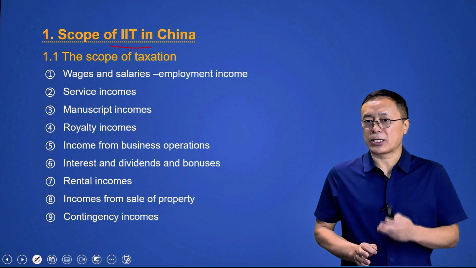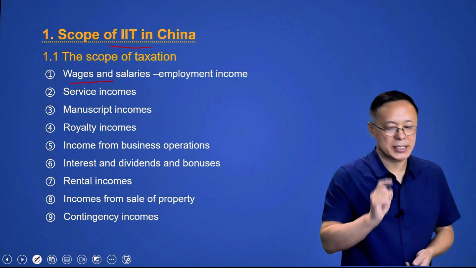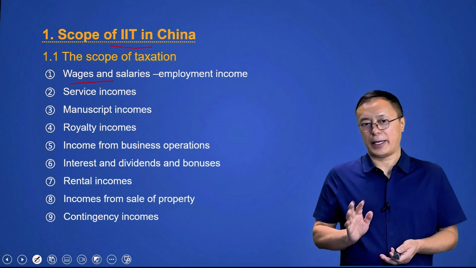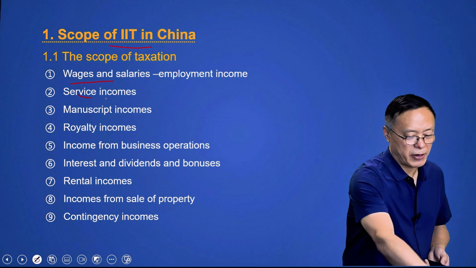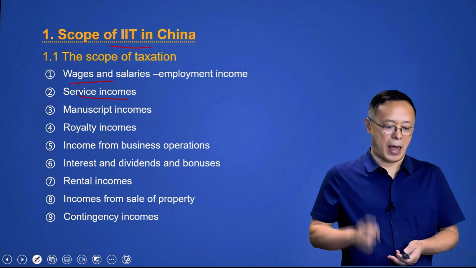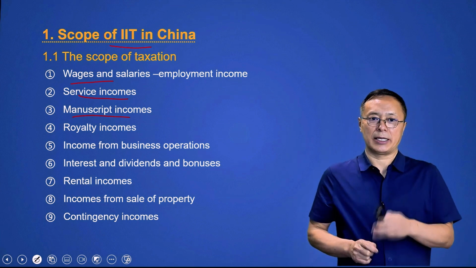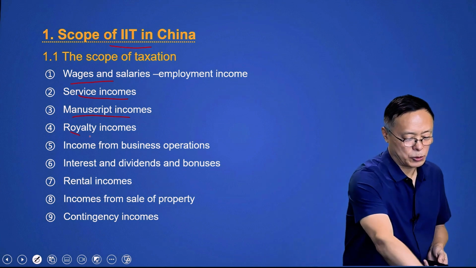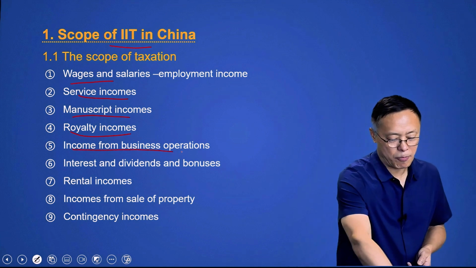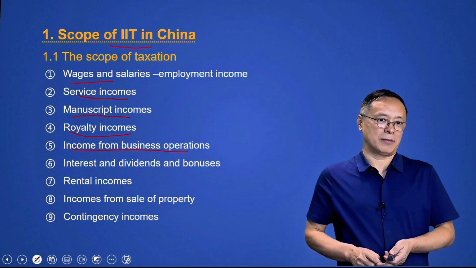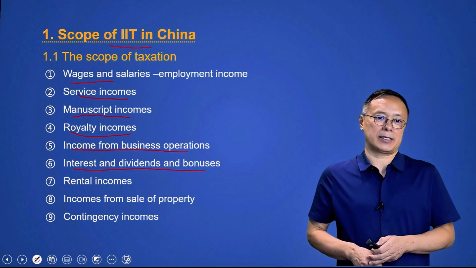There are a total of 9 types of income, which are number 1, wages and salaries, i.e. employment income. Number 2, service incomes. And then number 3, manuscript incomes. Number 4, royalty incomes. Number 5, income from business operations. Number 6, interest and dividends and bonuses.